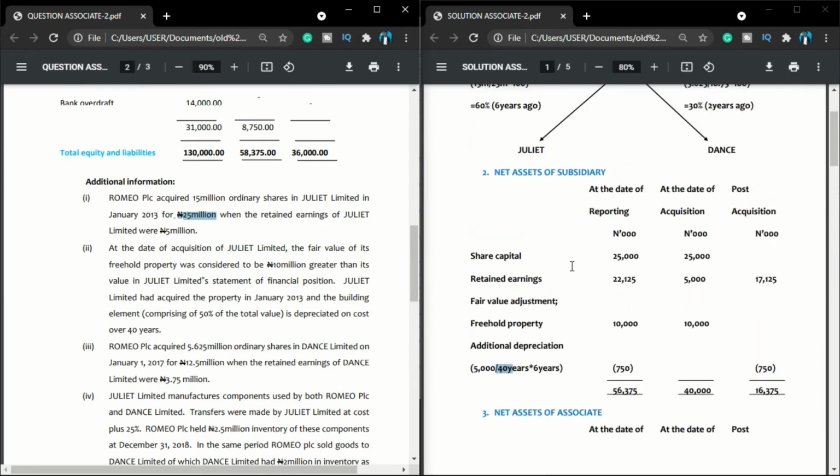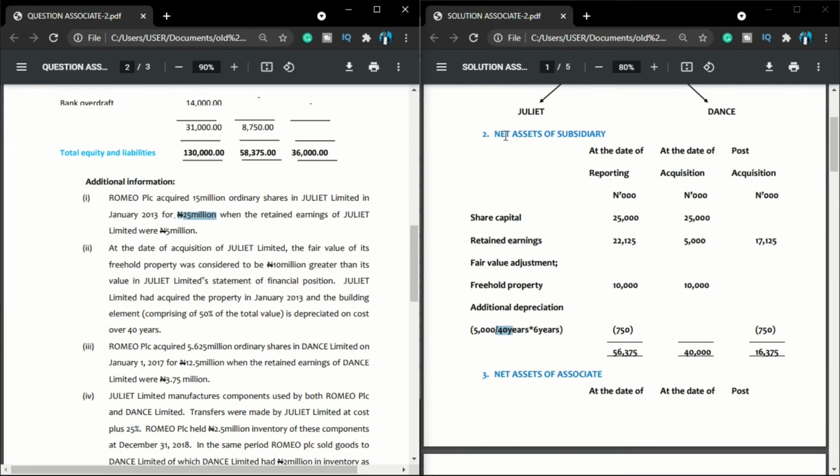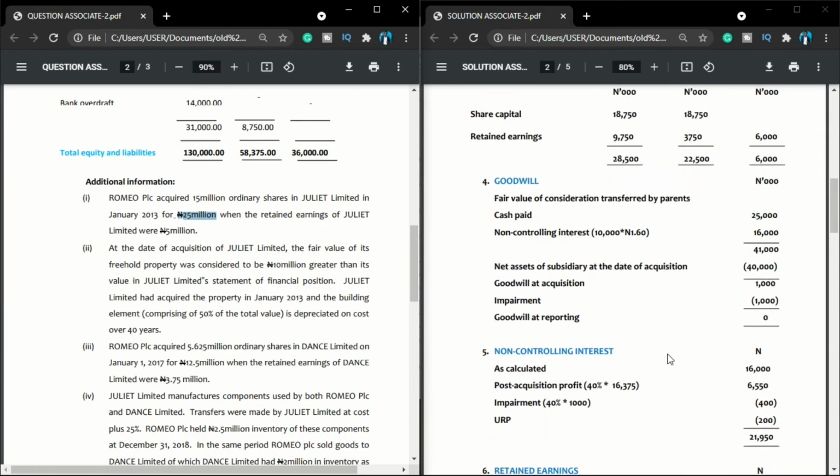Under my working note 2 here, what did I determine? Net asset of subsidiary. You can see this is at the date of reporting, this is at the date of acquisition. So what will I do? I will pick the one at the date of acquisition. That is what I need. So I will come here, net asset at the date of acquisition is given to me as 40,000, which is very easy and straight. So addition of this gives me 41,000. Let's say my 40,000 gives me my goodwill at the date of acquisition to be 1,000.